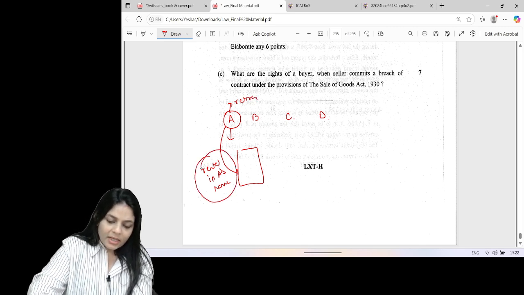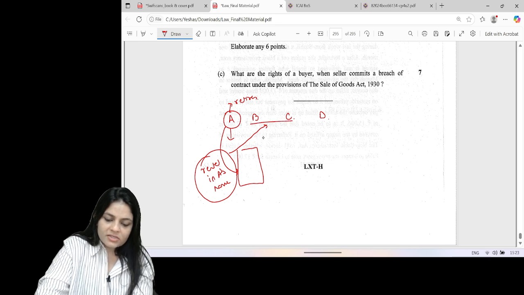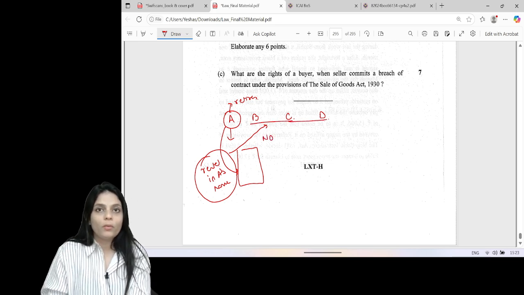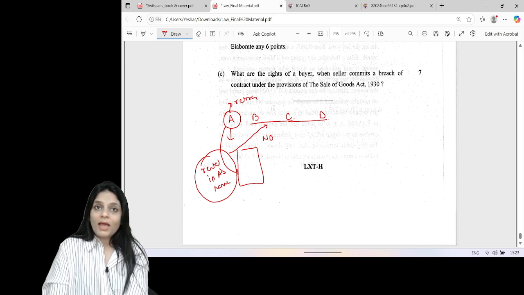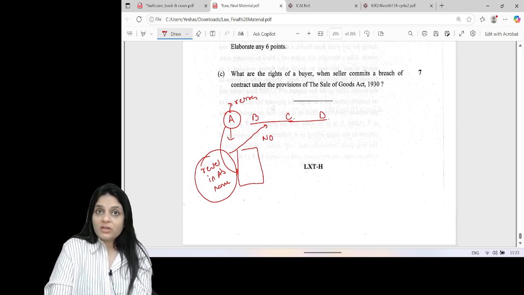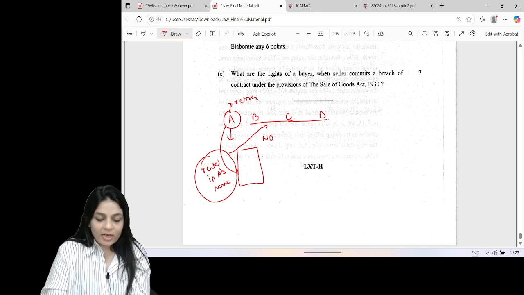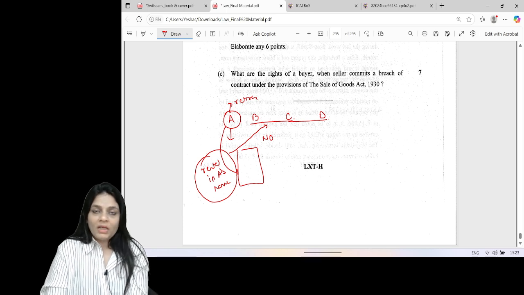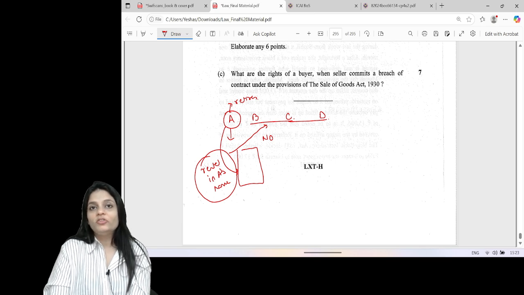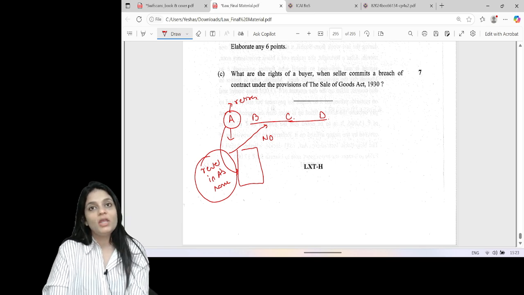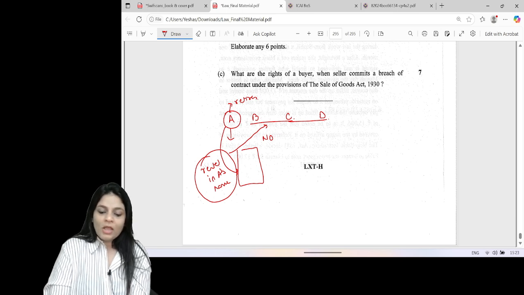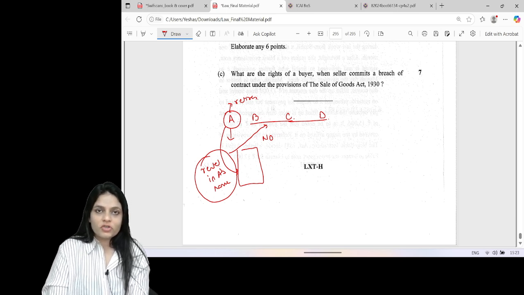Does this rent agreement automatically transfer to BCD? No. The fact that the partner has retired from the firm and the property in which the business was carried on was in his name, the retirement does not result in the assignment of the tenancy rights in favor of the other partners. With this, we are done with the revision of the second unit.